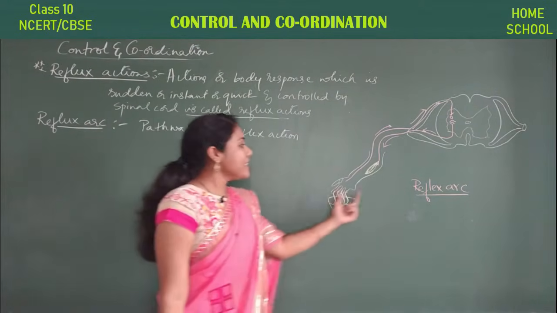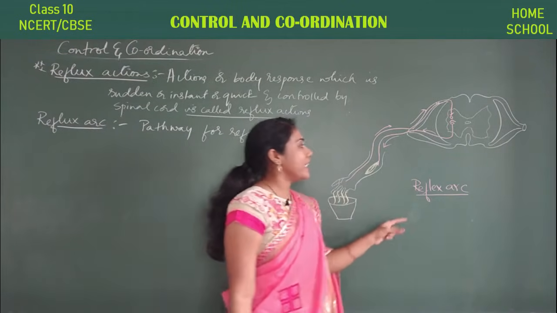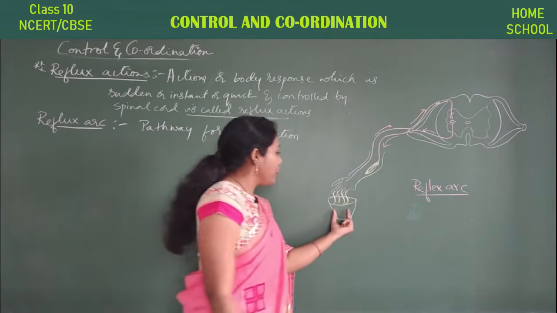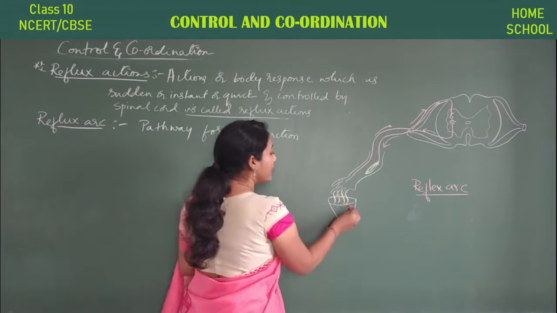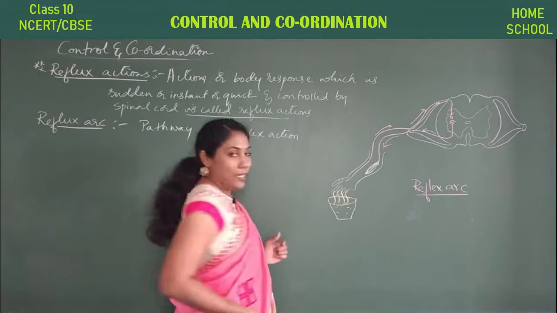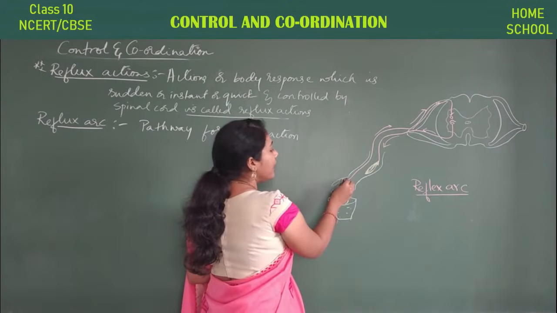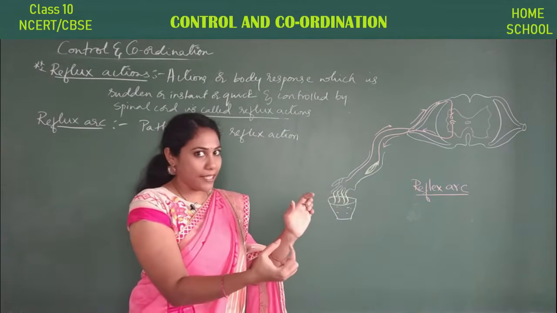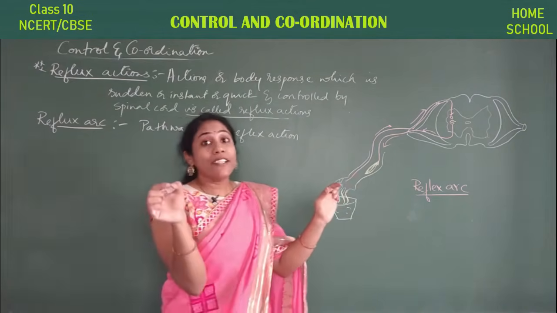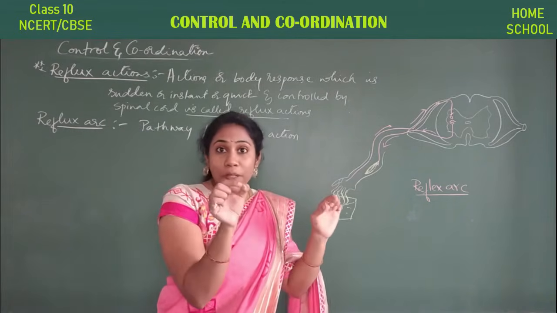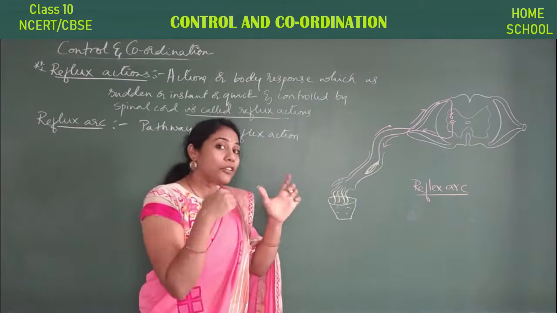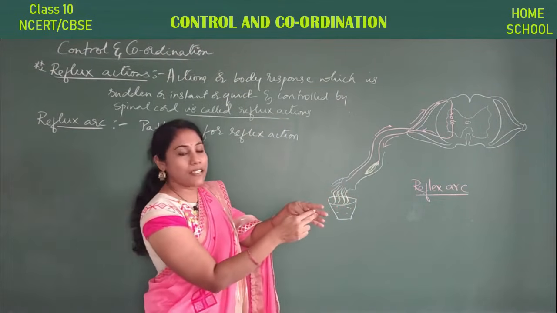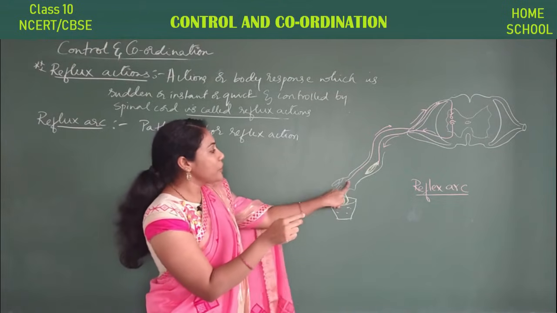Now this is a diagram for the reflex arc in your textbook. This is very important to understand. So this is hot water here. You are sensing the hot water, and here you have receptors, right? On the skin you have receptors. I told you in my second video when I told how a neuron transfers the information. So there I spoke about the receptors. You are touching the hot water with the skin. Here you have receptors. So these receptors will send information to the nerve cell.